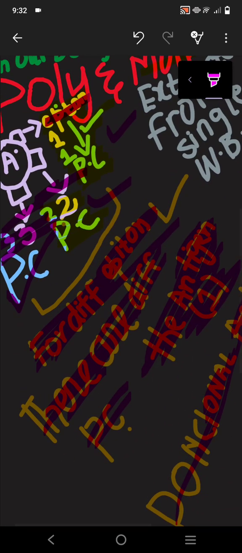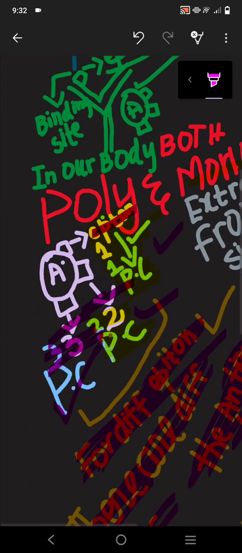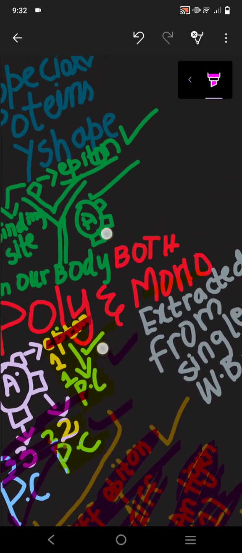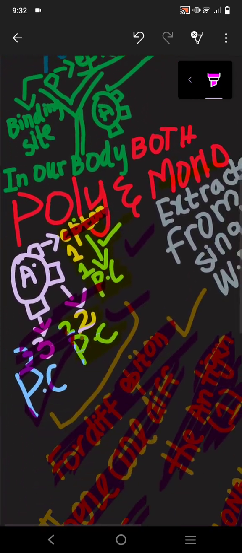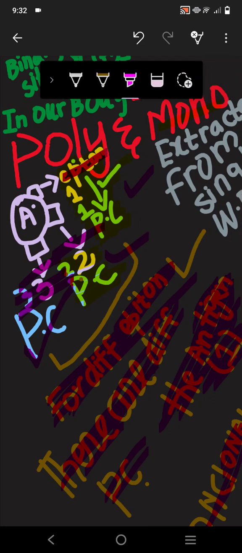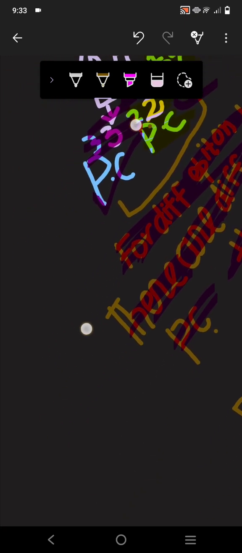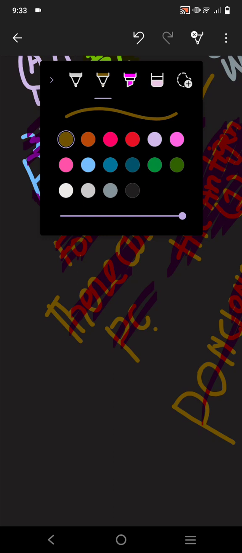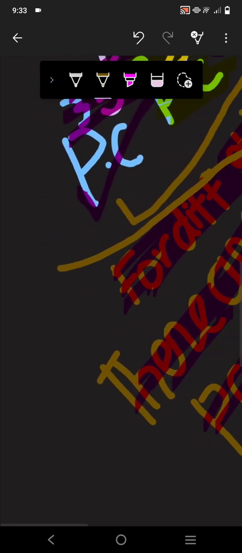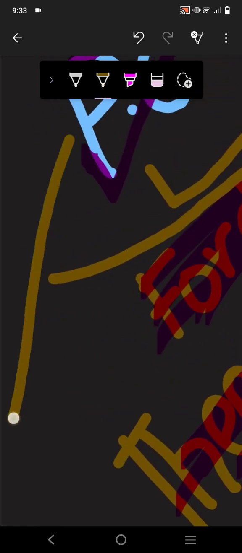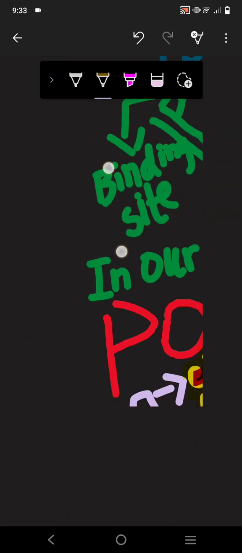Now we will be looking at the monoclonal antibodies. I hope that is clear. I'm trying to make you understand in a very clear way. So now we are taking one example. We are taking this epitope. Over here we are taking the example of this epitope.